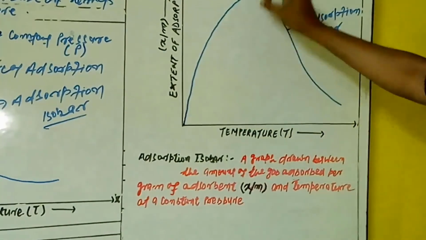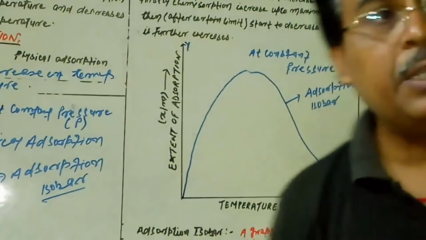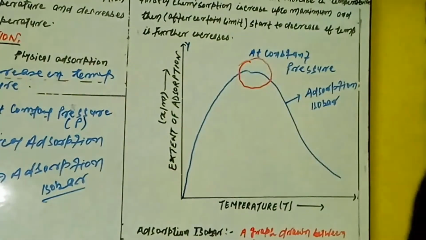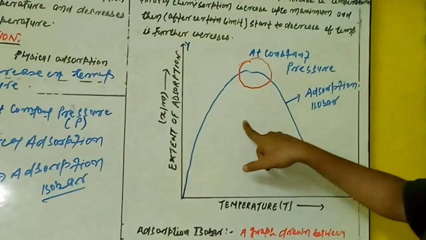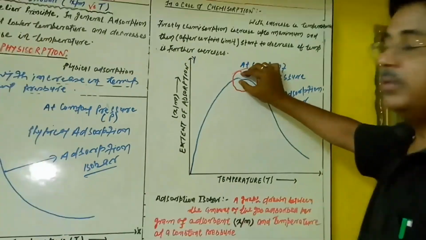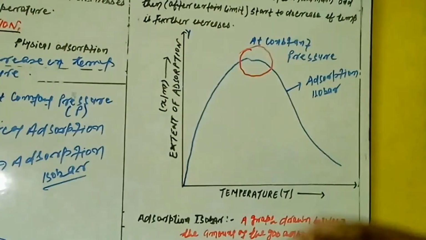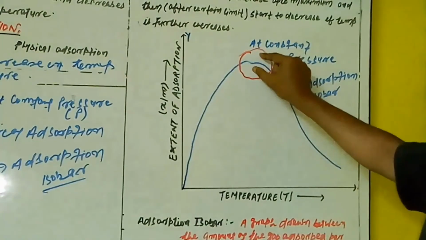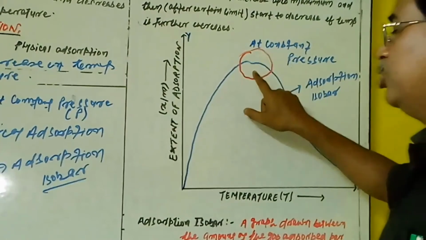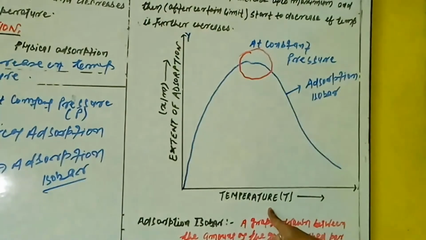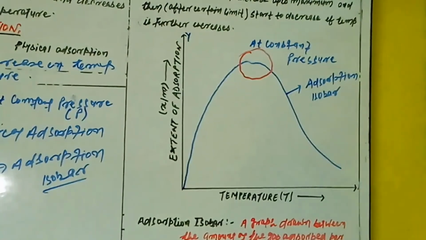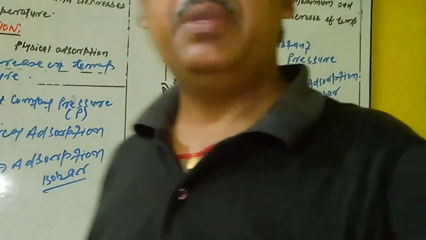it firstly increases. But you see this point here, indicated by the red. In the case of red, after achieving a maximum, that means optimum, they start to decrease. So this point becomes the maximum at which they take the maximum extent of adsorption. But then, like physical adsorption, it starts to decrease. So these are the concepts about chemical adsorption.